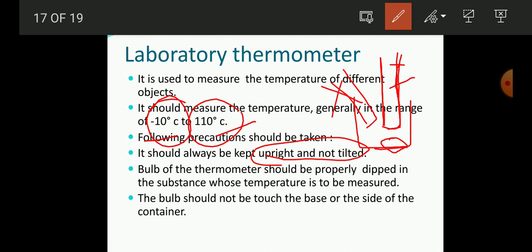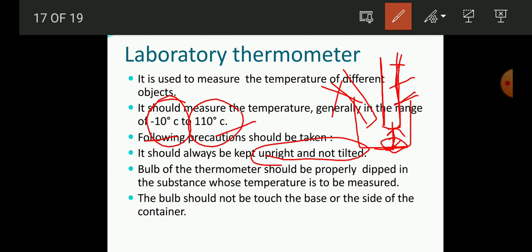And the bulb should never dip so deeply. Like here you can see this thermometer is not touching the wall of the vessel, and in that case it will give you a good reading. So you should maintain a proper distance from the vessel. It is very important also.